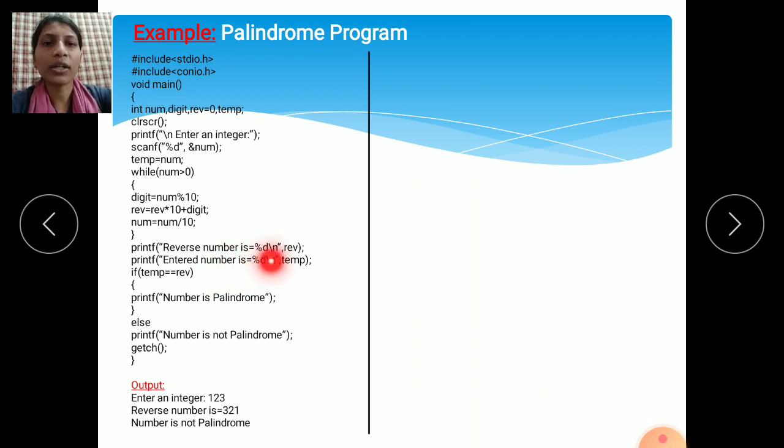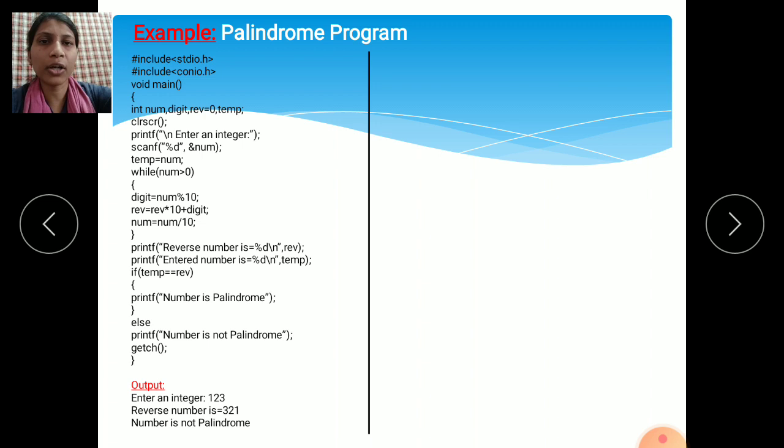Reverse number means what? See here, in this program you can enter at least 2 digits as input. Means you should not enter any 1 digit, because here we want the reverse of that number.